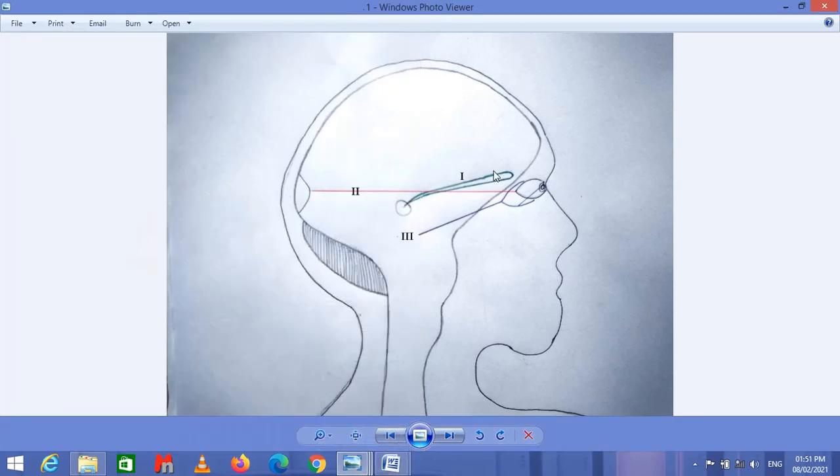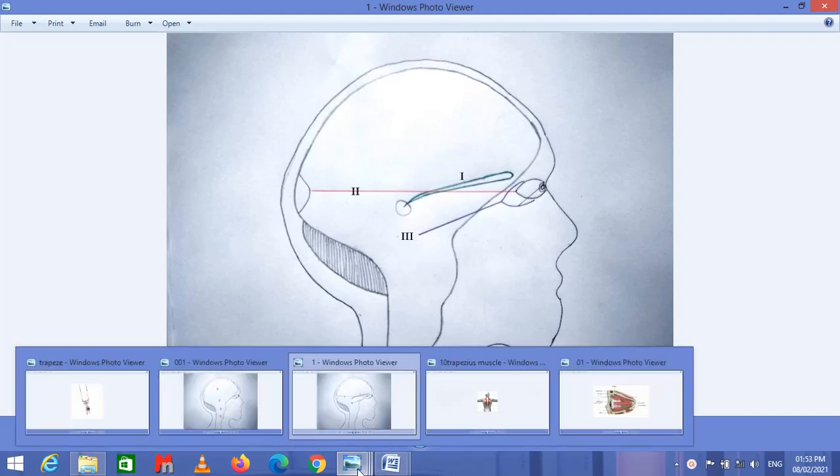Now coming towards the next slide, this is nerve 3. This is called the oculomotor nerve. This is actually a motor nerve, and this arises from the midbrain. This is a motor as well as parasympathetic nerve. I'm going to show you that this provides the motor information to the superior rectus muscle of the eye and the inferior rectus muscle of the eye, and it also provides the parasympathetic information to the iris and to the ciliary muscles of the eye. I'm going to show you in the next slide.